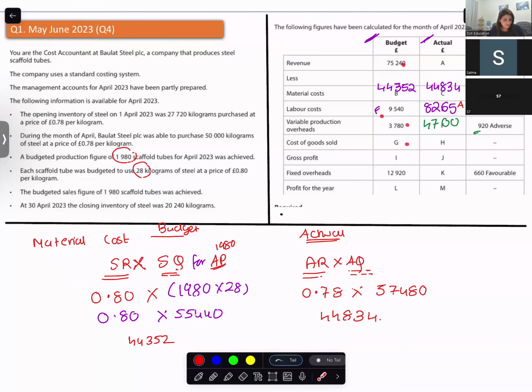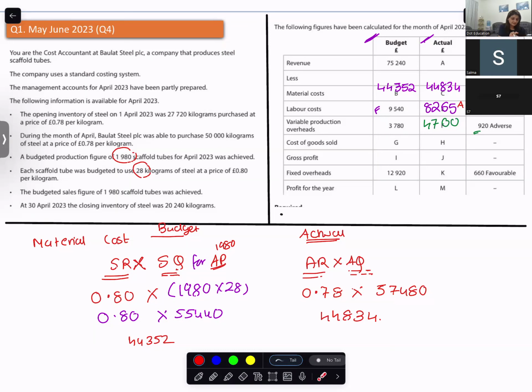Sales minus cost of sales will give you gross profit. So find me the cost of goods sold. Direct material plus direct labor plus variable production overheads will give you the cost of goods sold.